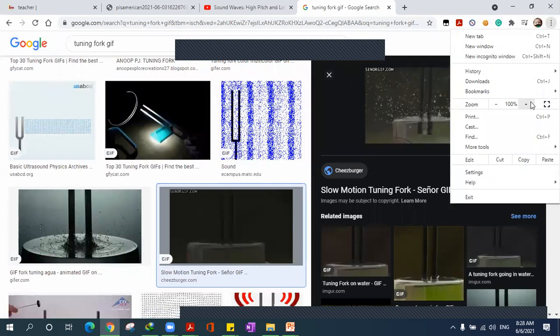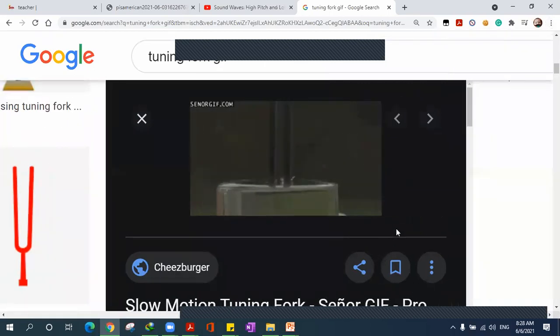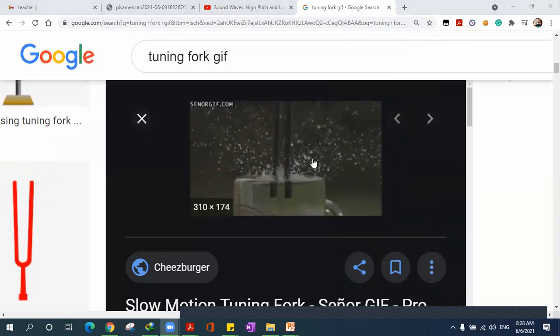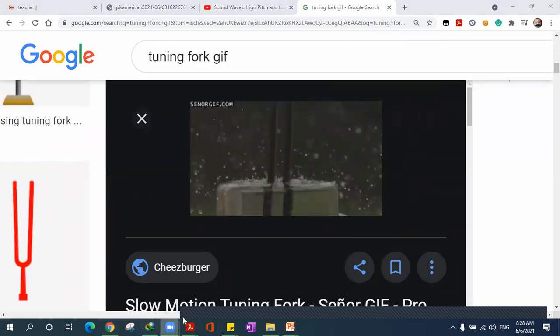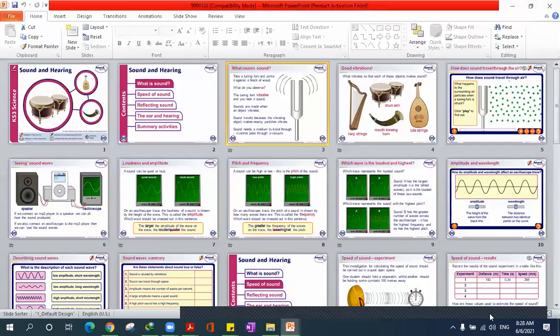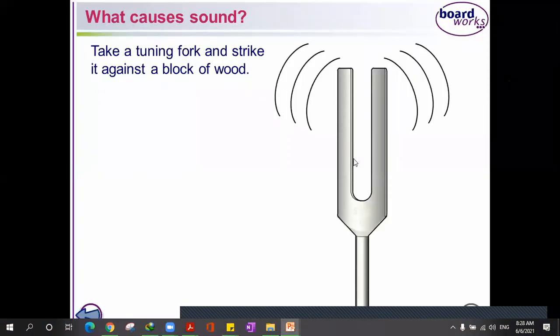So the water will show you guys the vibrations. Let me show it to you here. Can you guys see the picture here? It starts vibrating and splashing water. It shows how it starts moving. So this tuning fork, let's get back to the PowerPoint. Like when I jump in the water, like in the sea, it makes sound. That's because the water vibrates.